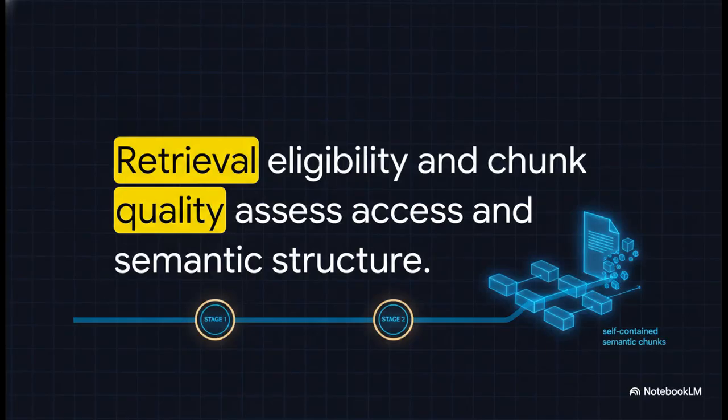Honestly, most technically competent sites pass stages 1 and 2 without much of a sweat. As long as your site isn't actively blocking AI crawlers and your content is broken down into solid, self-contained semantic chunks, meaning a paragraph actually makes sense on its own without needing 3 paragraphs of preceding context, you are going to be highly visible to the machine.